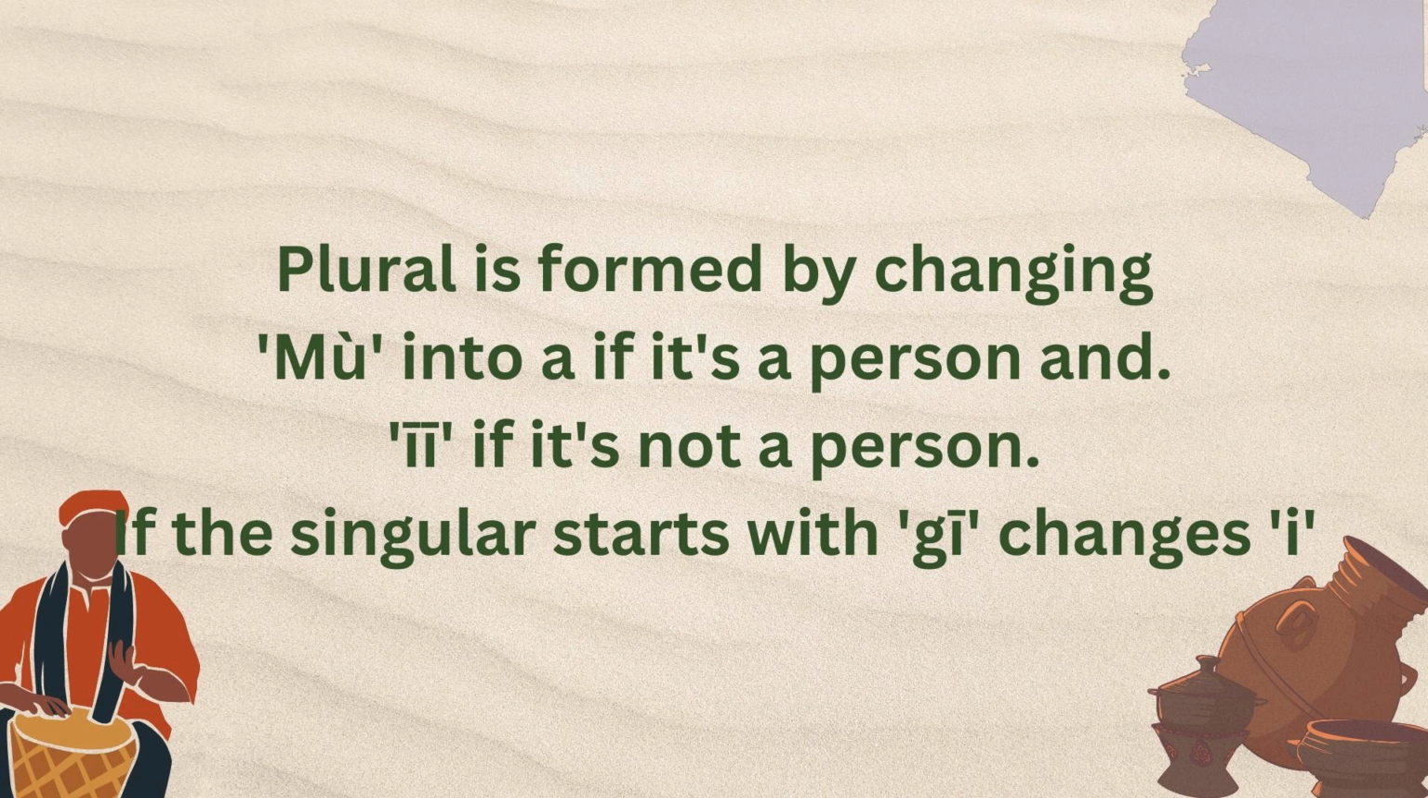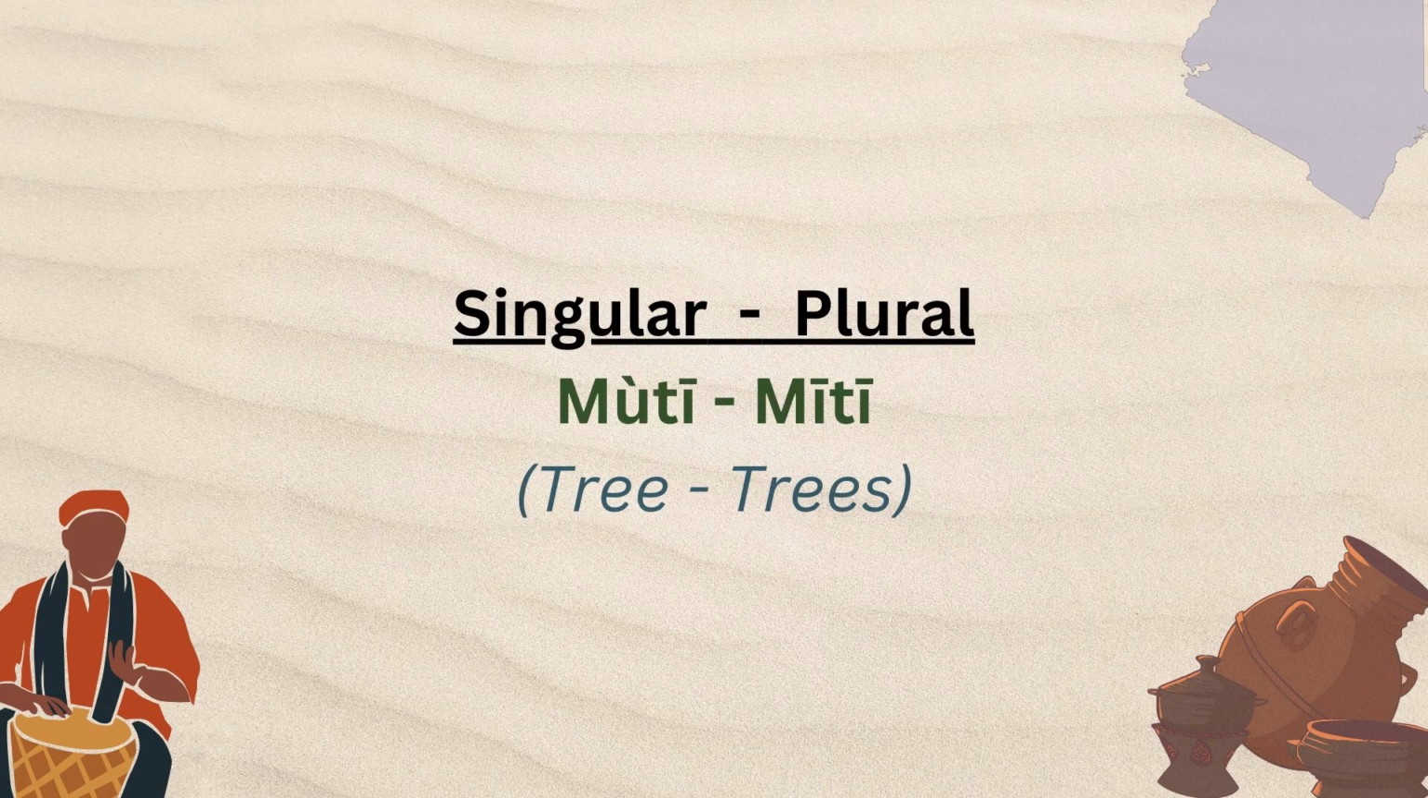Plural is formed by changing mo to a if a person, or me if it's not a person. If the singular starts with ge, the plural is formed by changing ge to e. We have a few examples there.